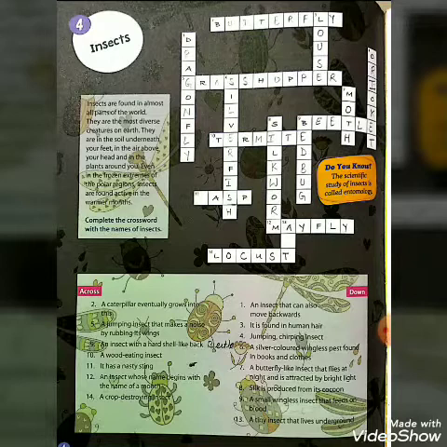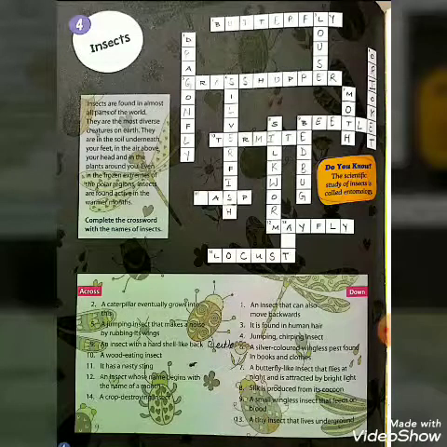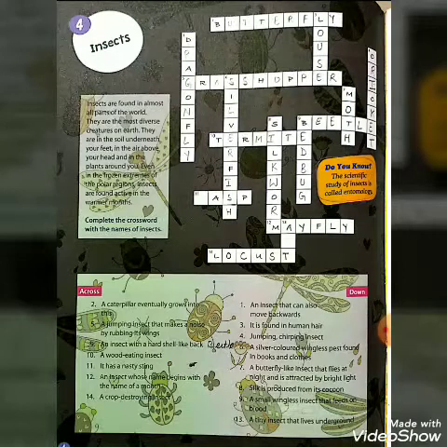Now next one, 8. Silk is produced from its cocoon. What is the name of that insect? Your answer is silkworm. S-I-L-K-W-O-R-M, silkworm.